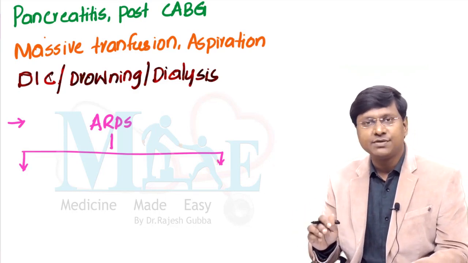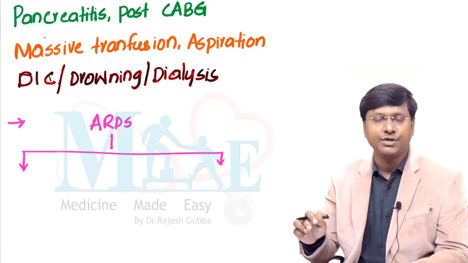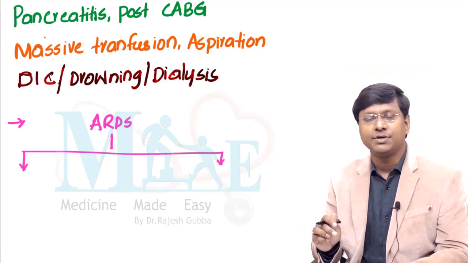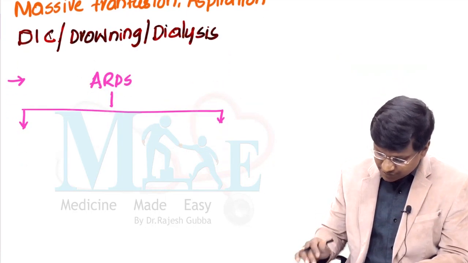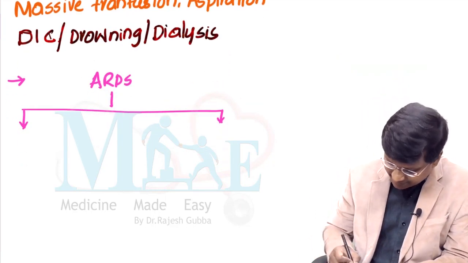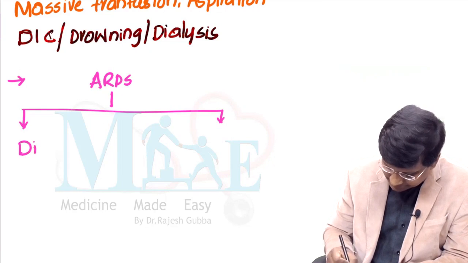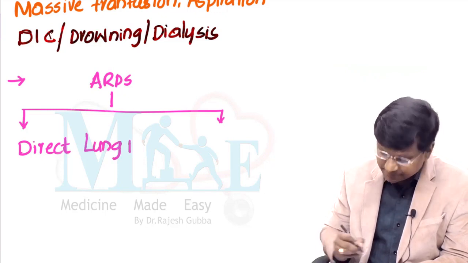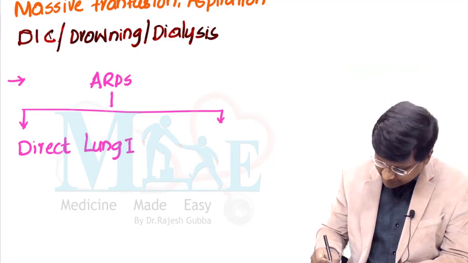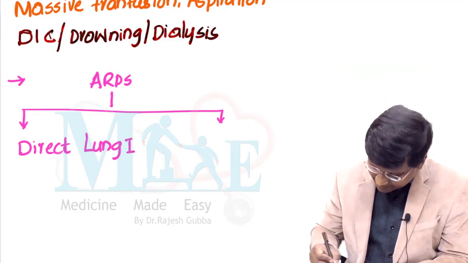Now let me tell you which is the most common cause for direct lung injury causing ARDS and which is the most common cause for indirect lung injury causing ARDS. So ARDS can occur either by direct lung injury, or by indirect lung injury.